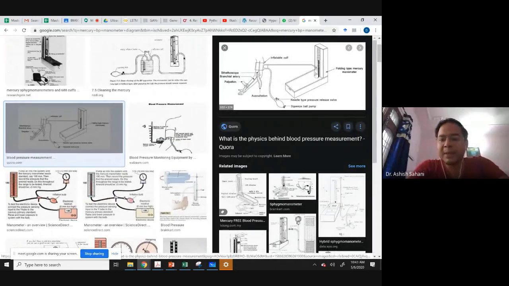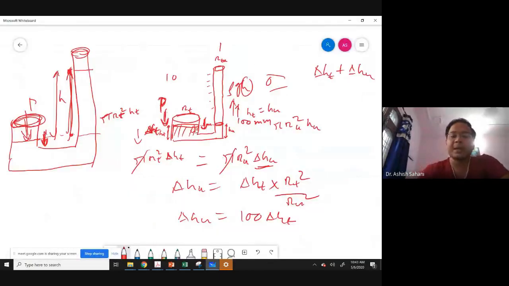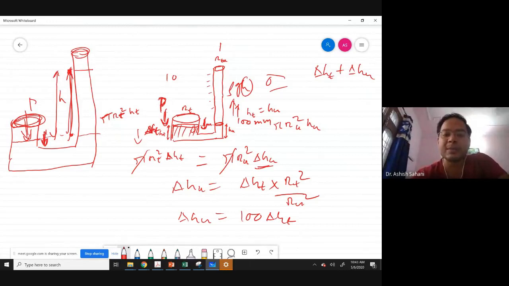So the tank diameter determines whether the tube diameter is even significant or not. What I mean by that is that I can move this side 100 millimeters by moving this side just 1 millimeter. What matters finally is this side's movement. The left side movement is negligible.